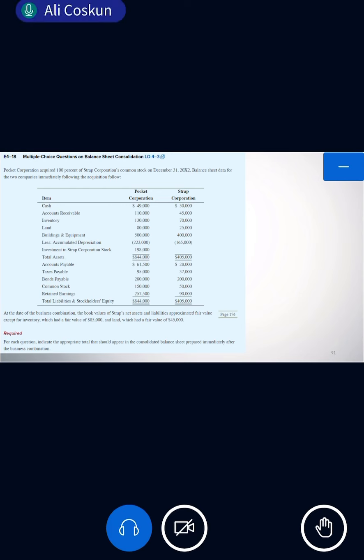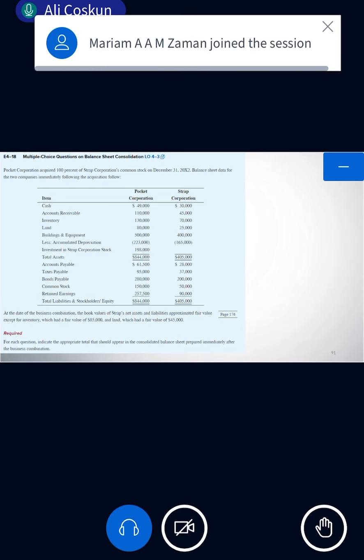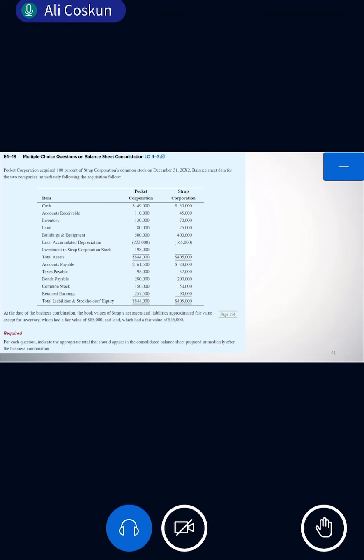Excess value of land. Land's fair value is $20,000 more than book. So after inventory's excess value of 15, and land's excess value of 20, the total excess value is 35. So how much was the total differential? It was 58, right? So you know this: what is excess value, what is goodwill, what is differential.